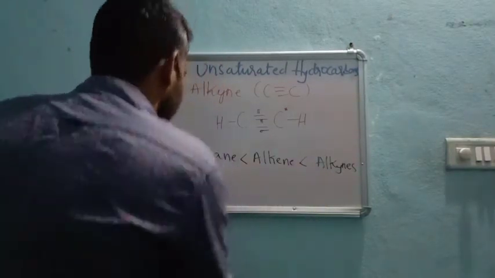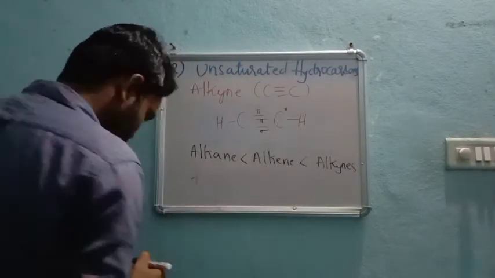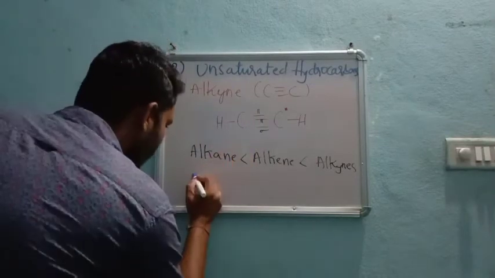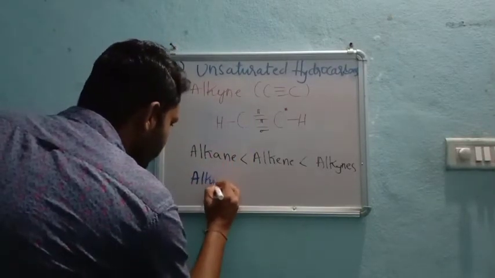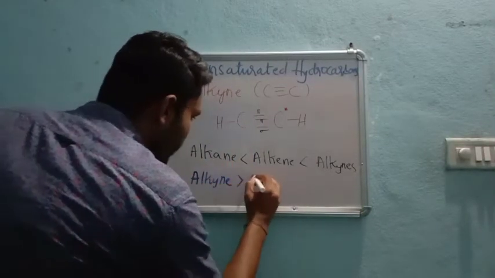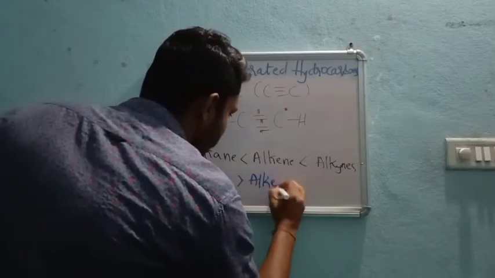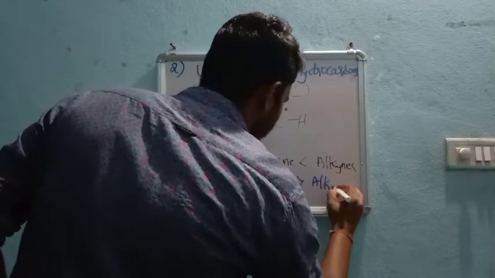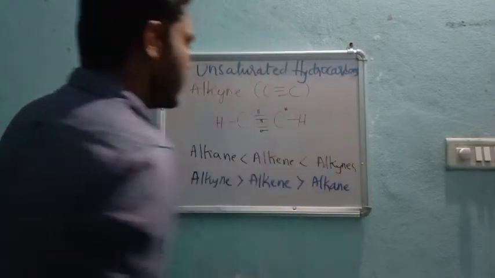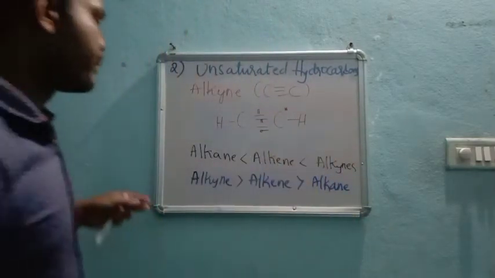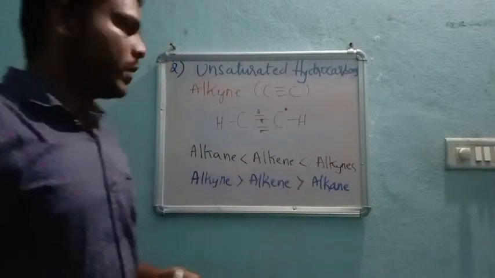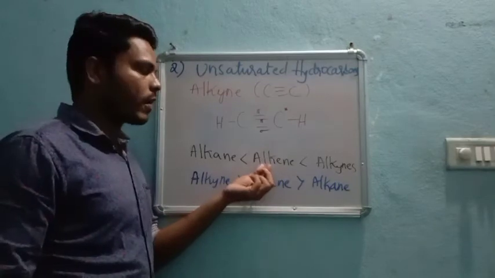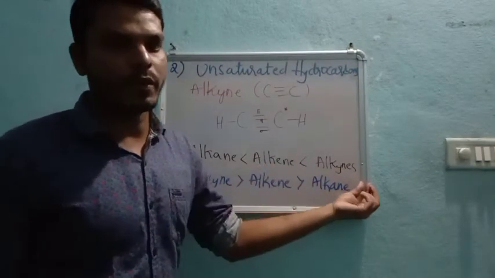Directly, we can write it in this format: alkynes are more reactive than alkene, and alkene is more reactive than the alkane. Right? So this is the reactivity order.